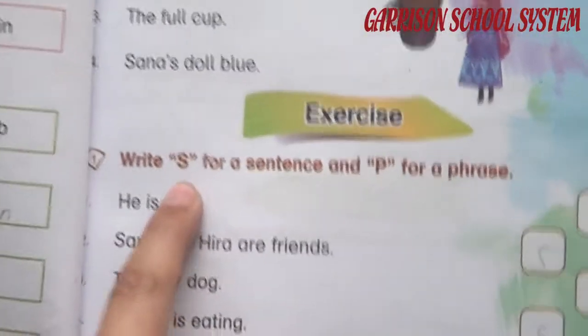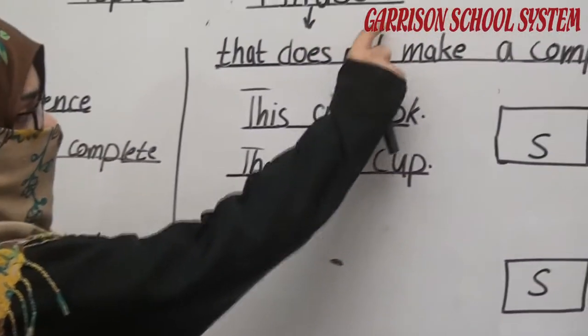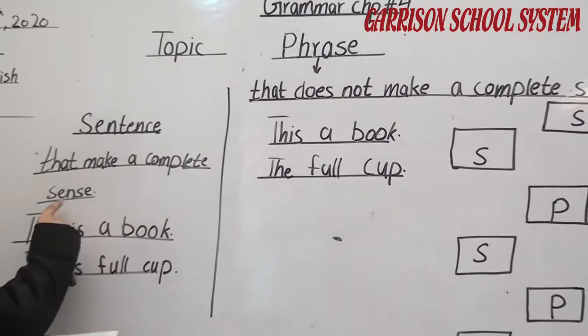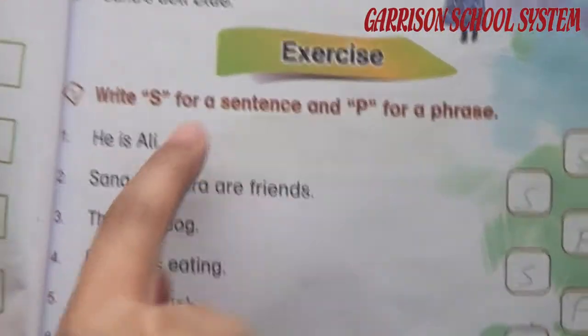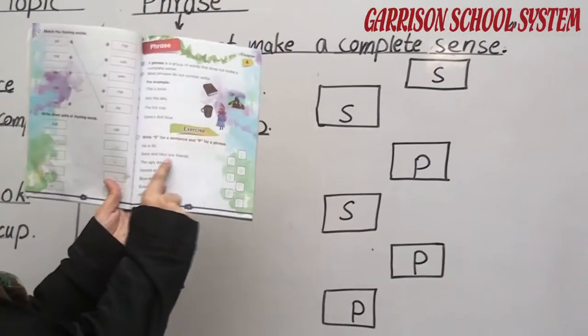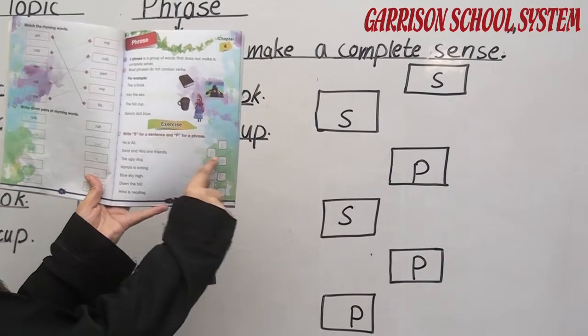Now, here is an exercise: write S for sentence and P for phrase. Now you have a complete sense about this. What does it mean, the sentence, and what does it mean, the phrase? A phrase does not make a complete sense, and sentences are those that make a complete sense. Now, the exercise: "He is Ali." Is it a complete sense? So that's why we write S for the sentence. "Sana and Hira are friends." Complete sense? So that's why we write S for the sentence.